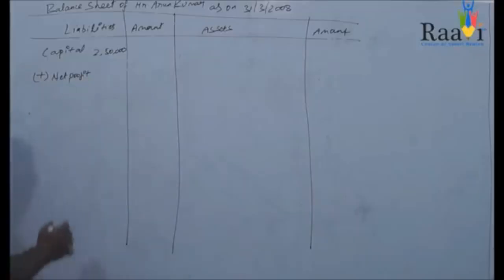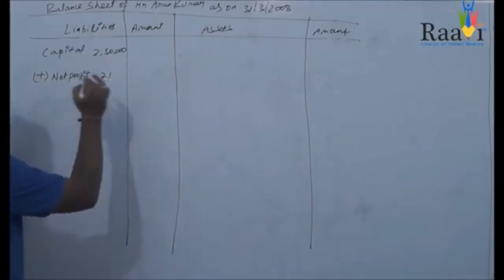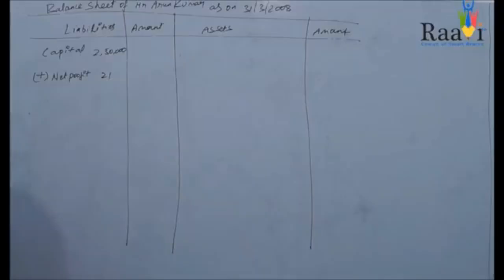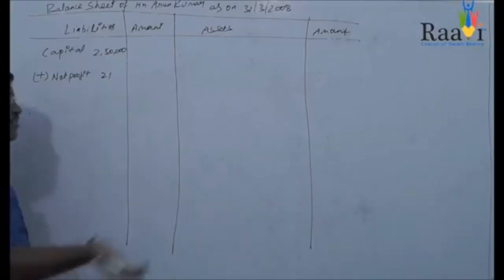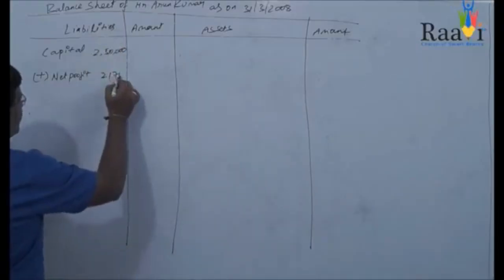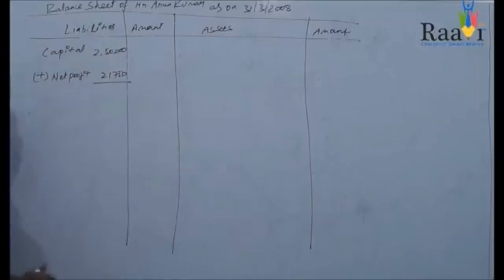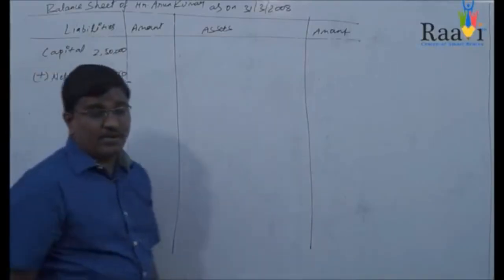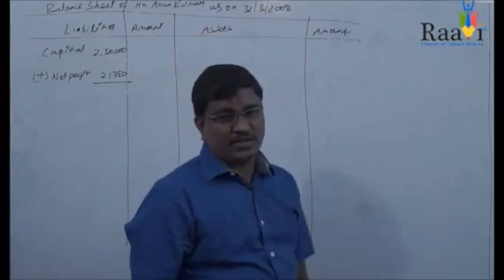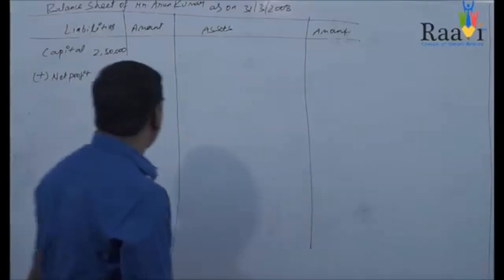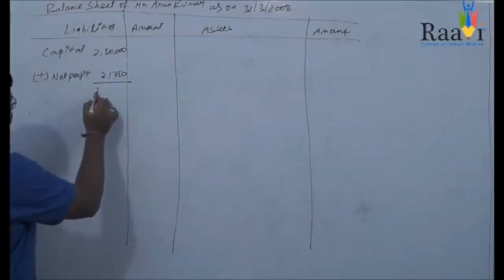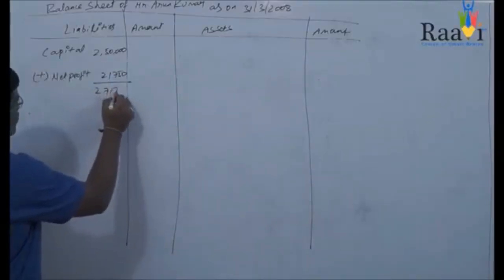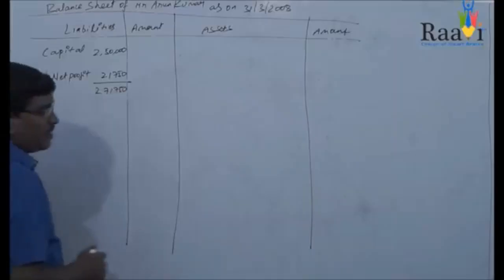The net profit value is 21,750. So that 21,750 we will be adding to this. 2,50,000 plus 21,750, you will be getting an amount of 2,71,750.